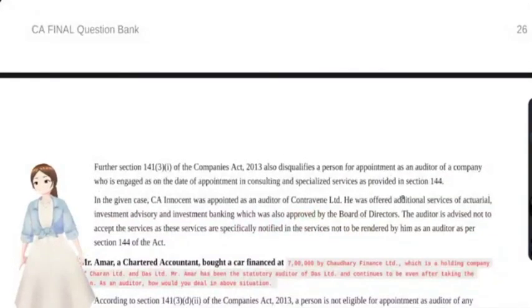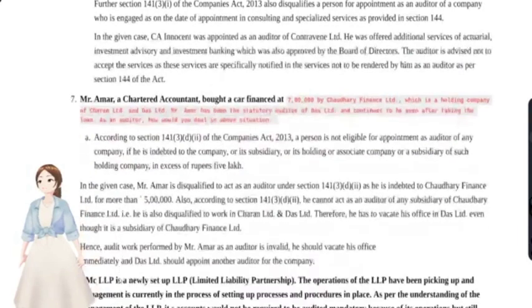You see here, the auditor is advised not to accept the services as these services are specifically notified not to be rendered by him, that is the auditor. Okay, he cannot accept that appointment.